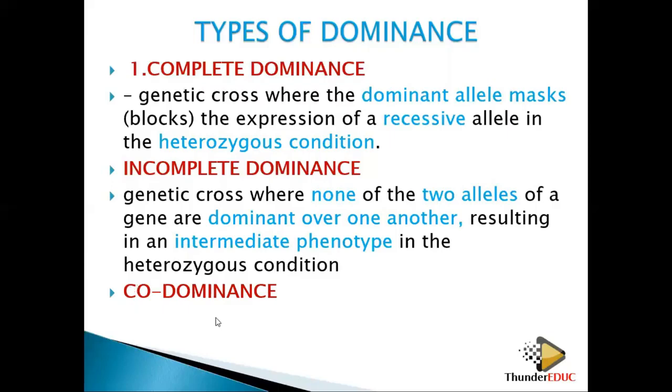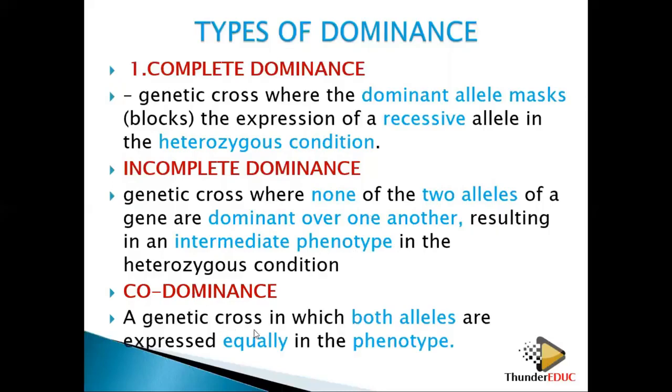Co means together. Co means together, meaning two things are existing at the same time. They have the same power, they express themselves at the same rate. For example, you have white and black. When you cross them, you produce a mixture of white and black. They are together, they are expressed outside, in the phenotype, together. You have the white and the black, they are living together. That's the meaning of codominance. It means that both of them are dominant, and their dominance is being expressed in the phenotype at the same time.